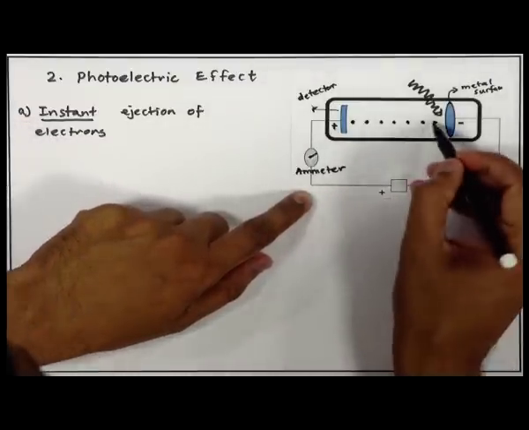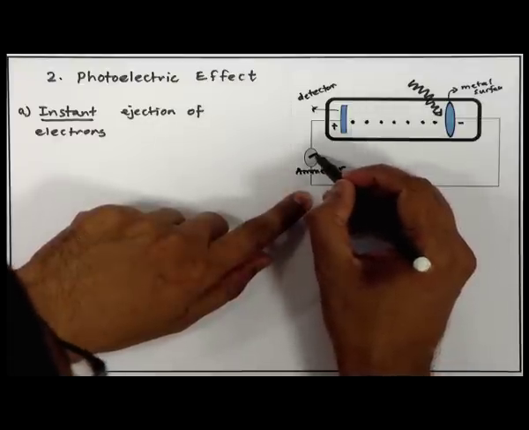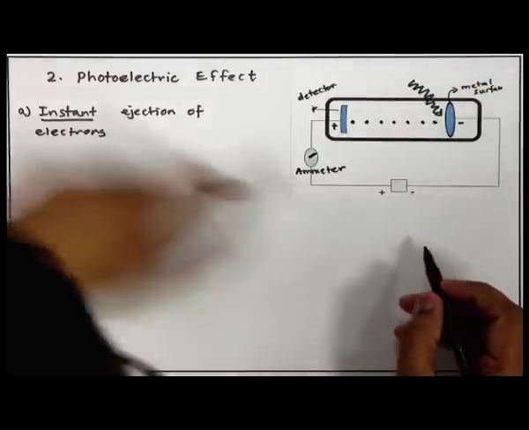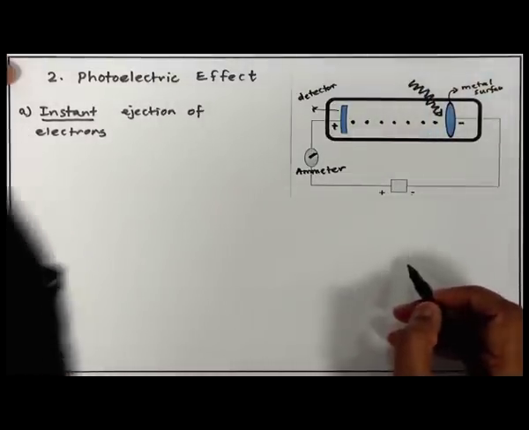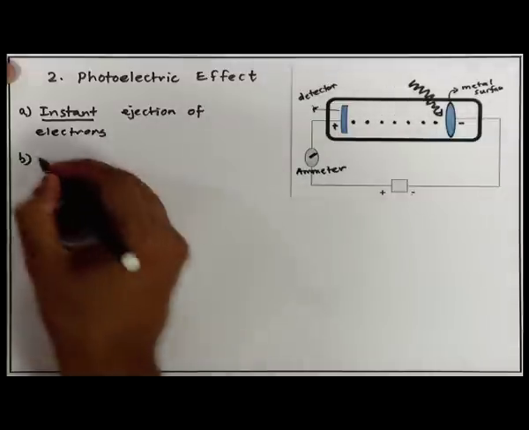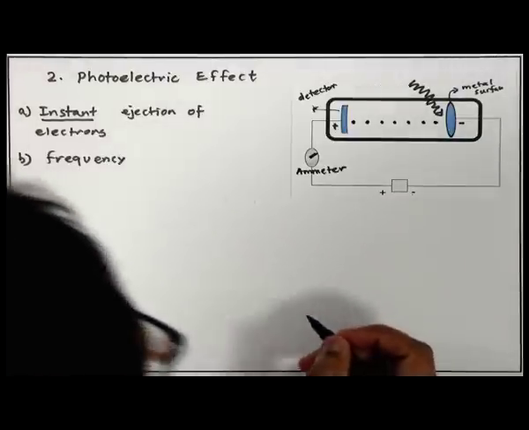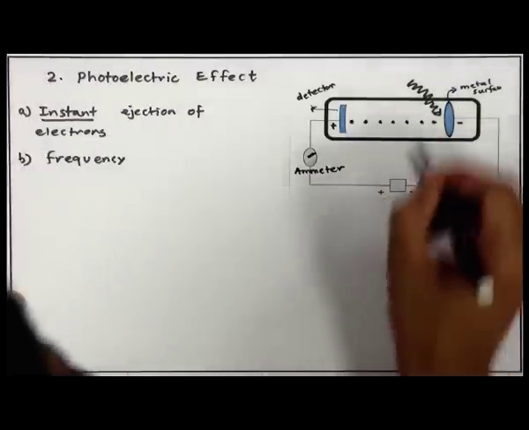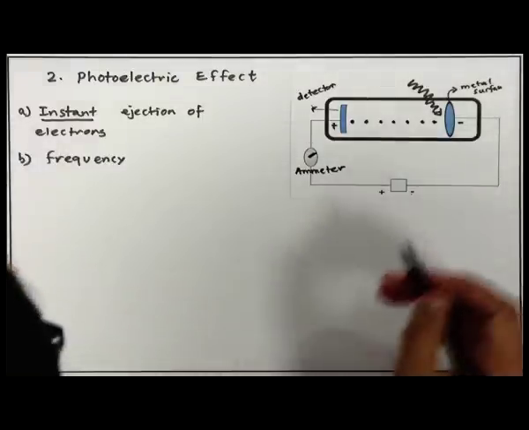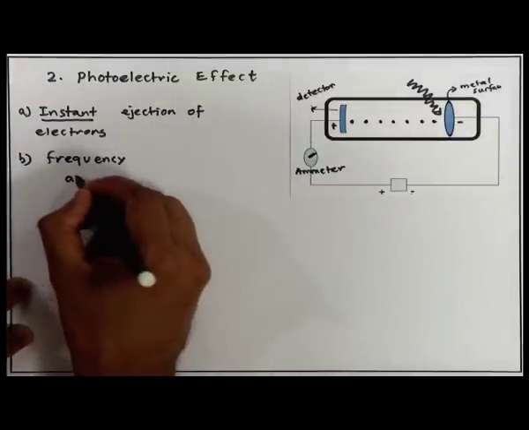How did he say that? Because when electrons come from this side to this side, the ammeter actually shows that current is flowing. So, that is how he got that instant current flows. The other thing he observed is that he changed the frequency. So, he is shining the radiation, and he played a bit with the frequency of the radiation. He started with very low frequency and saw there was no electron coming out. Then he increased the frequency slowly and saw that the ejection of electrons starts only when